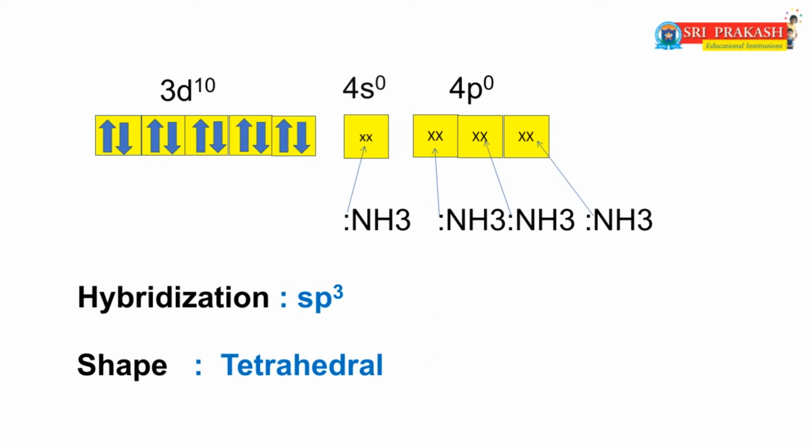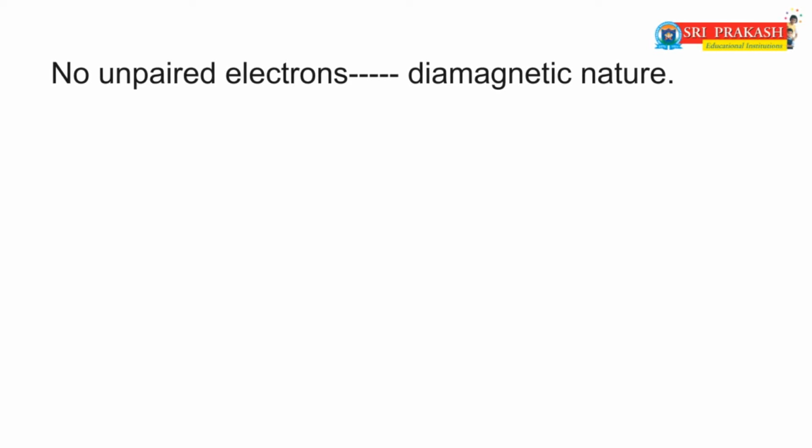In this complex, the zinc ion does not have unpaired or single electrons. So, what is the magnetic property of this complex? Yes, the magnetic property of this complex is diamagnetic.